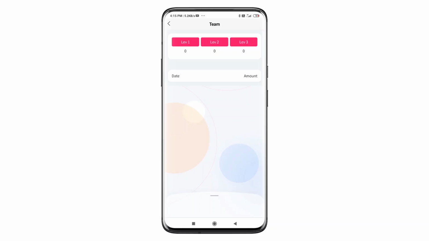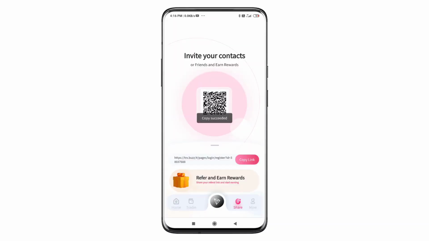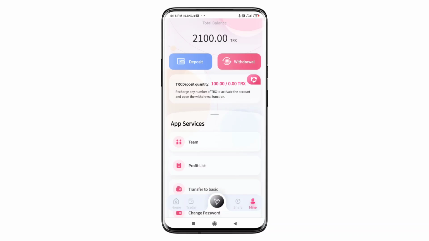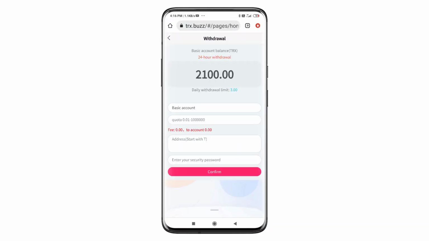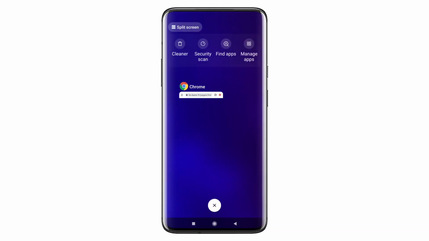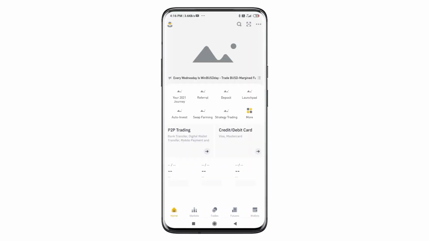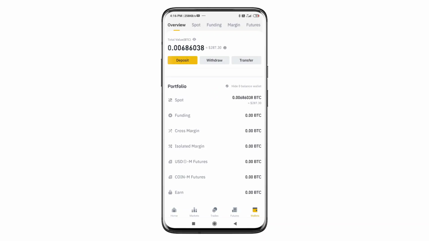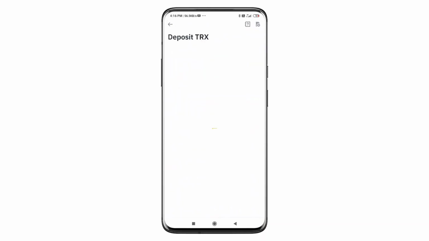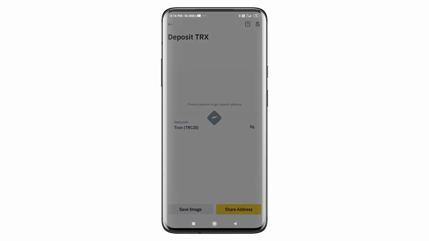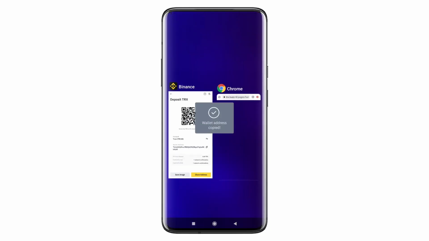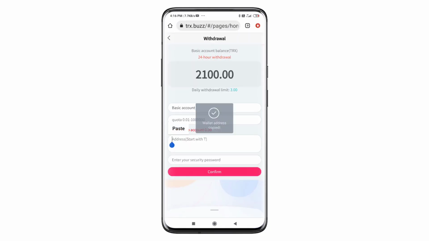First I will tap buy. Click buy here. First you can tap here, and you can recharge in this application. First copy this address, and you can go to your wallet application. I will show you Trust Wallet, which is good for deposit or withdrawal. I will send the money in this application. I will paste the address here and select max, all TRX or USDT. I will continue, send TRX, continue.